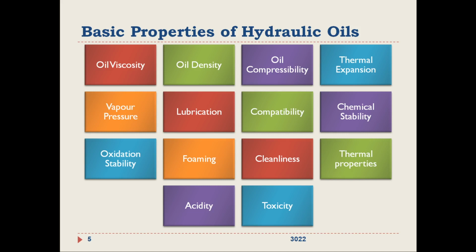There are different thermal properties like fire point, flash point, pour point, thermal conductivity. All these are thermal properties. Then acidity and toxicity. All these are the basic required characteristics or properties of various hydraulic oils.